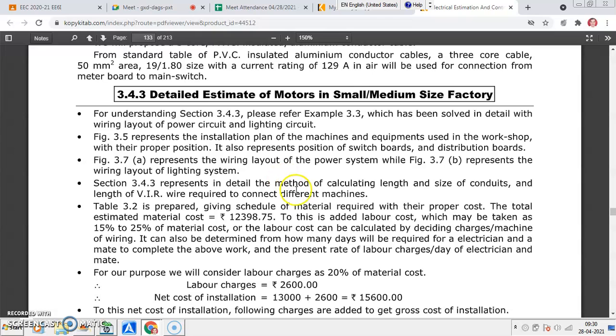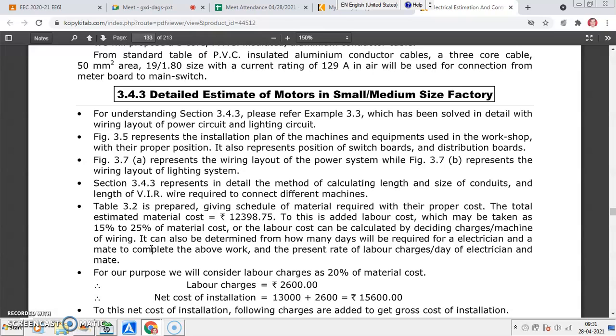So for understanding this particular small and medium size factory, which includes motor as a load, we have to discuss some examples which are given below,